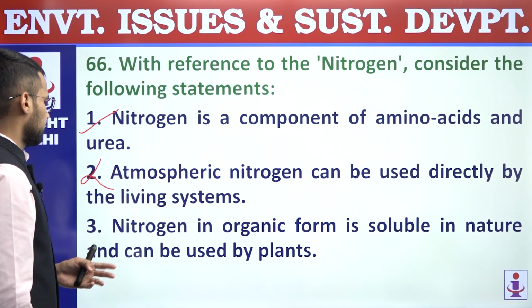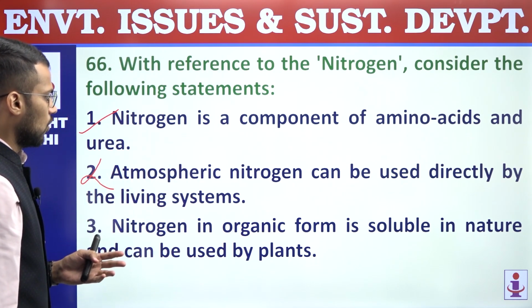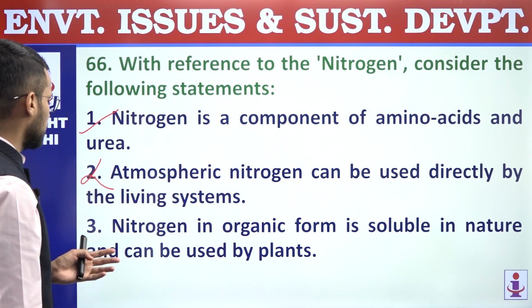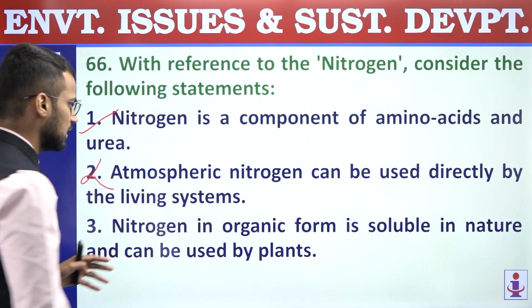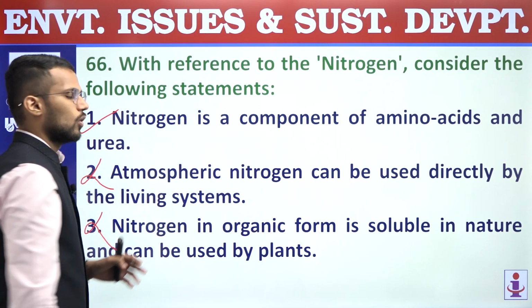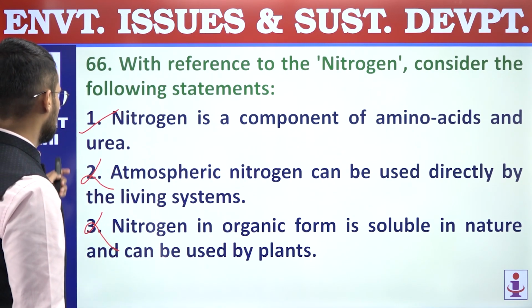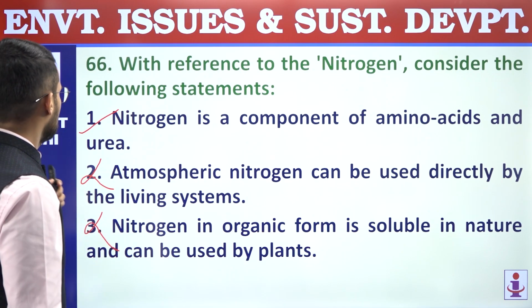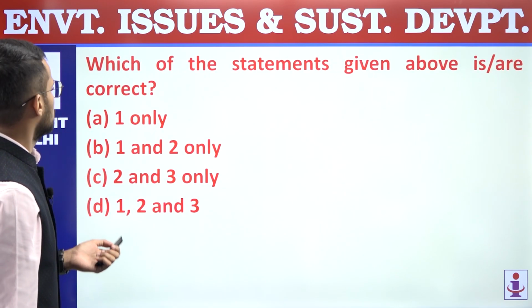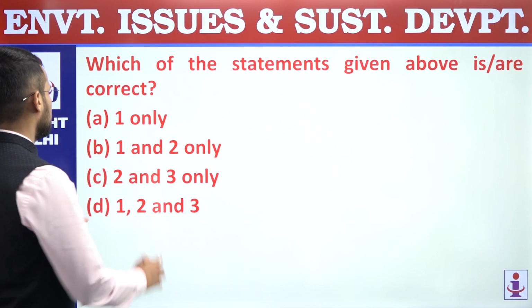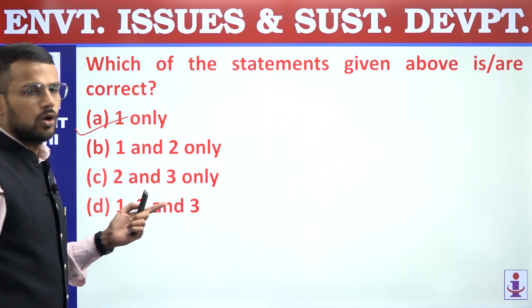Second is incorrect. Third, nitrogen in organic form is soluble in nature and can be used by plants. Again incorrect. Nitrogen in its organic form is insoluble, and that's why it cannot be used by plants. Second and third statements are incorrect. We are supposed to find out correct statements. So only one is correct, and that's why the answer is A, one only.